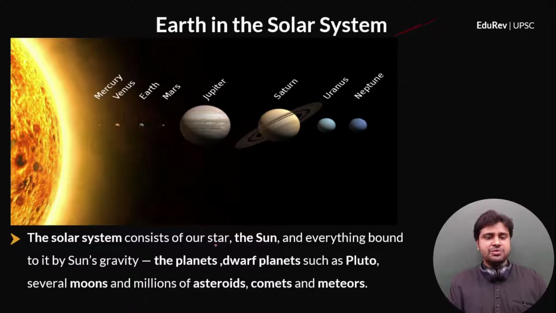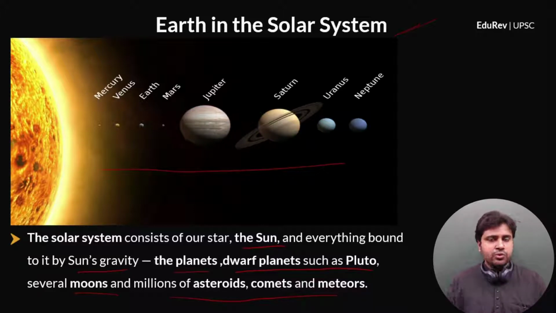So solar system consists of our star, the sun, and everything bound to it by sun's gravity. That is the 8 planets: Mercury, Venus, Earth, Mars, Jupiter, Saturn, Uranus, Neptune, dwarf planets such as Pluto, several moons, and millions of asteroids, comets, and meteors. All these are bound to the sun by sun's gravity, and this entire system moves around the sun. So that is solar system.